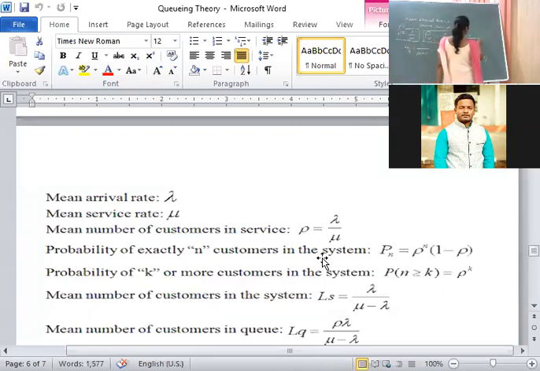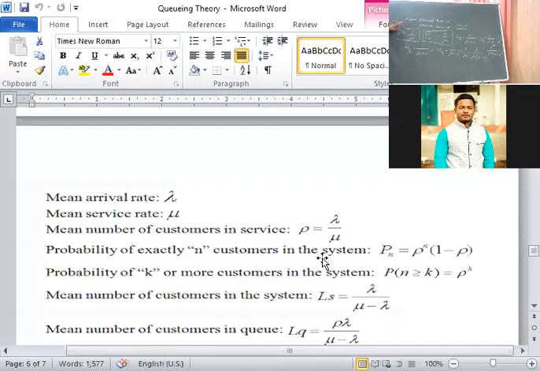Whenever we are talking about length of the queue, LQ, the same formula comes: lambda upon mu minus lambda into, that means the customer is still in queue. Okay, he is waiting for the service. When he is waiting for the service, because the server is busy, you have to multiply this along with lambda upon mu. Then the formula becomes lambda square upon mu into mu minus lambda. Among these 4 formulas, any 2 will come for 4 marks in the final examination, students.